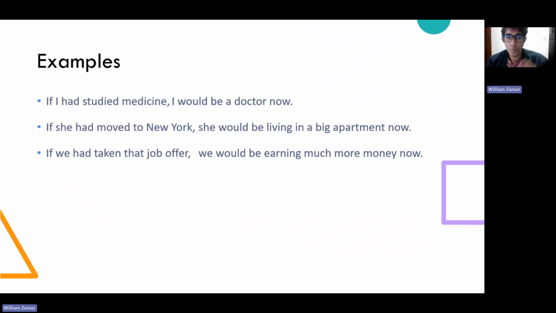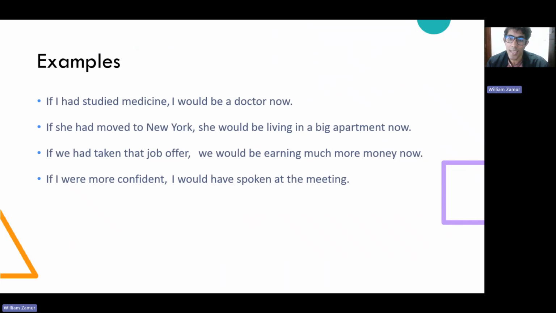And now I'm going to share three more examples about the second part. The first part is an imagined present state, and the second part is a past result. Our first example of this type is: if I were more confident, I would have spoken at the meeting. The first part, if I were more confident, is the imagined present state, and I would have spoken at the meeting is our past result that didn't happen.